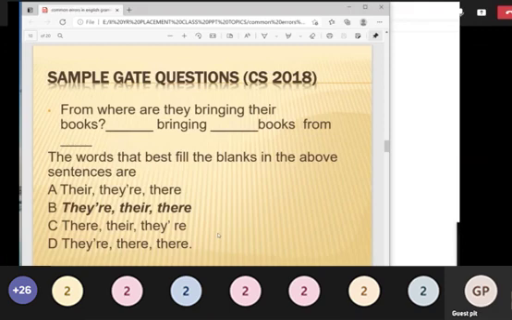So this is a very good exercise, I think. Because I can still find some of the students having confusion between THEIR and THERE. Still most of the students are confused about these words, and this kind of exercise will help them. What is this? THERE is an introductory word, which also means somewhere else. THEIR is a possessive word, speaking about ownership. So understand the difference and use the correct form in the sentences.